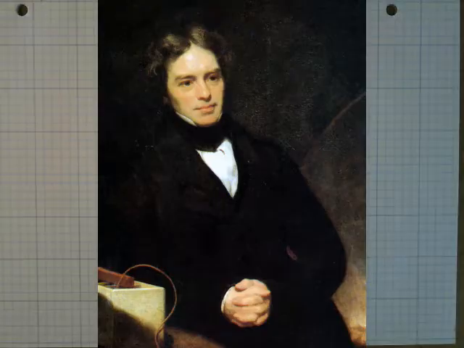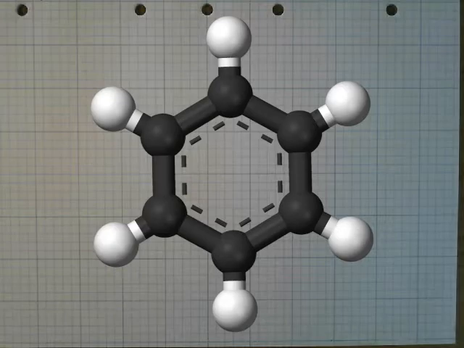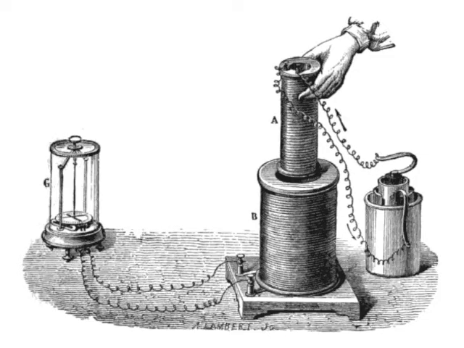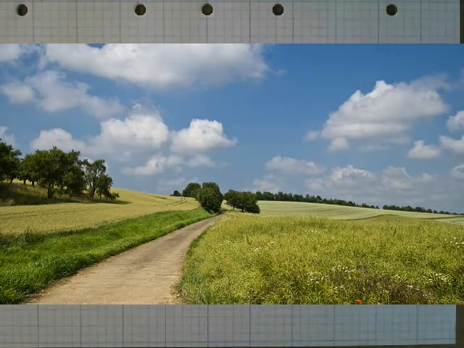The term field was first used in physics in 1849 by Michael Faraday. Faraday is a famous physicist who invented the electric motor, made the first generator, and discovered benzene. He came up with the laws of induction and electrolysis, which are still used today. But what is a field?